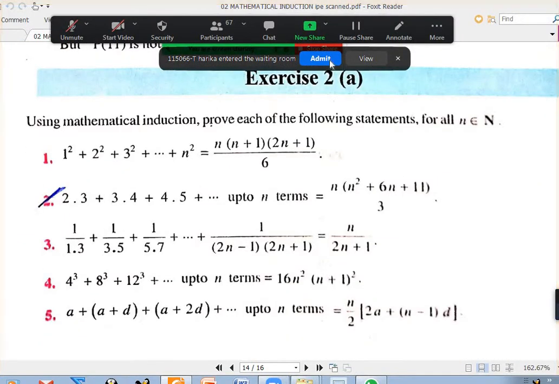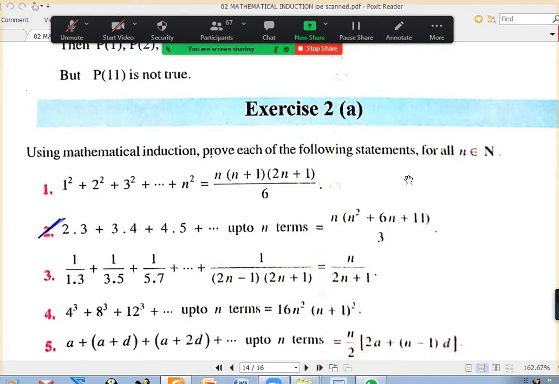Karunakar, you got your admission number or no? Karunakar.